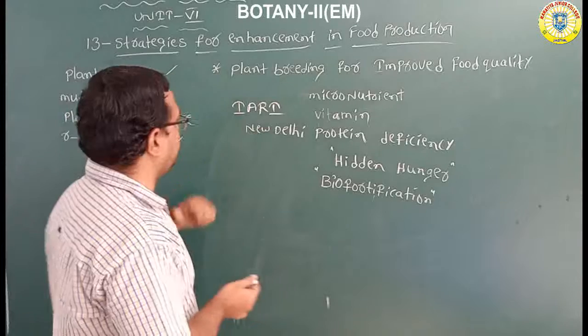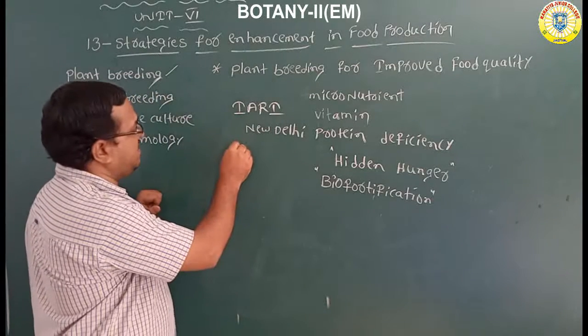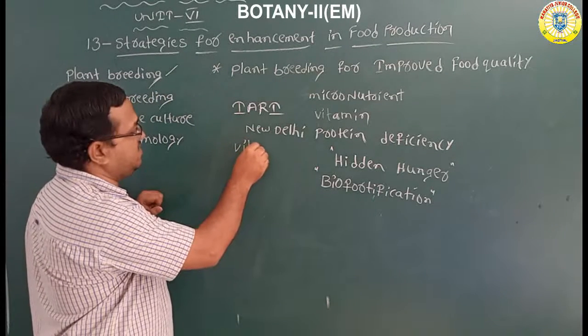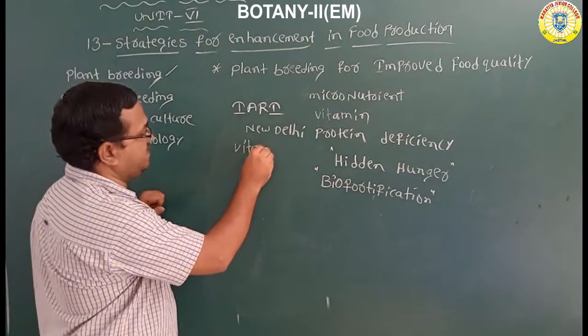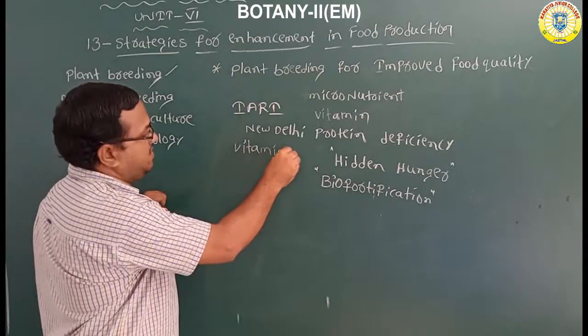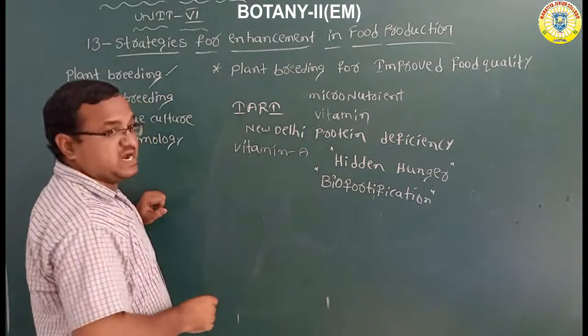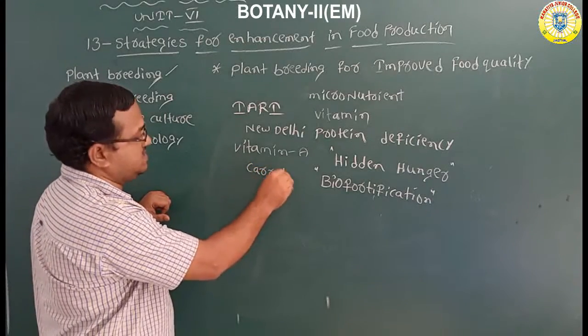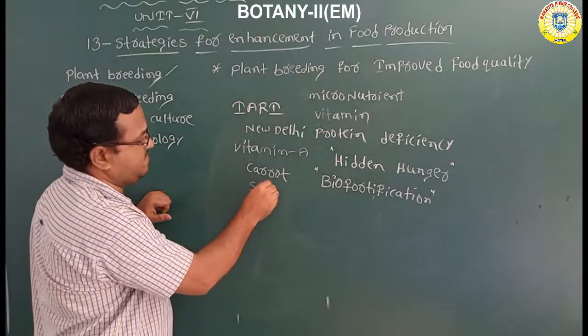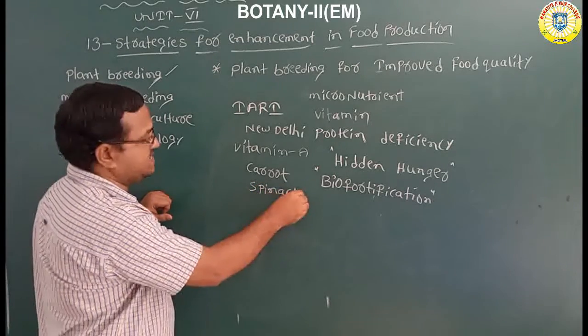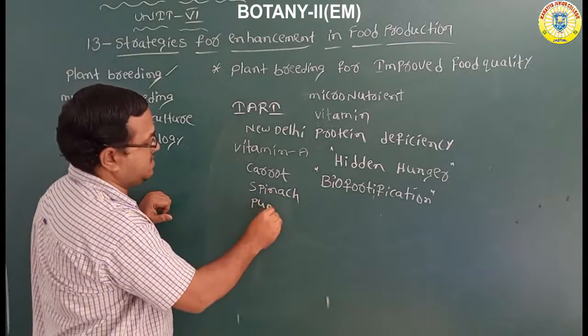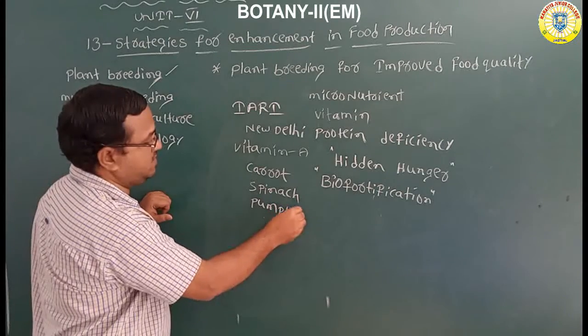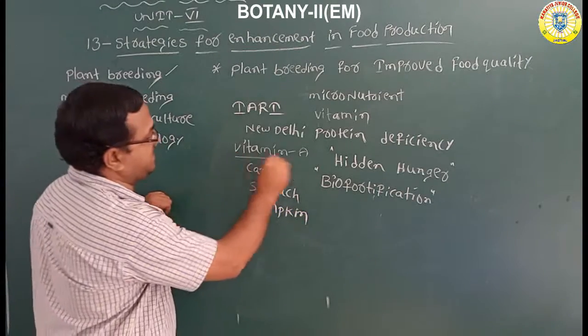According to the IARI, the vitamin A containing food items are especially carrot, spinach, and pumpkin, gummadi.